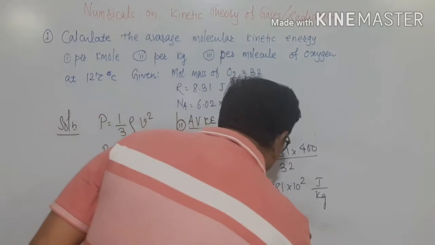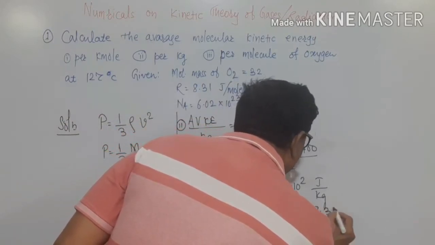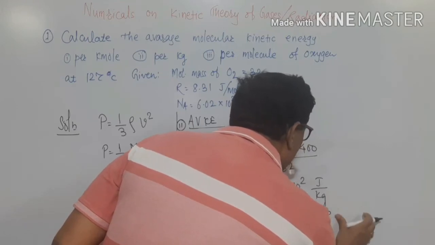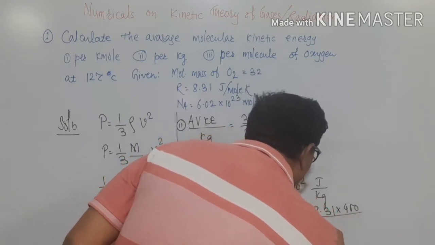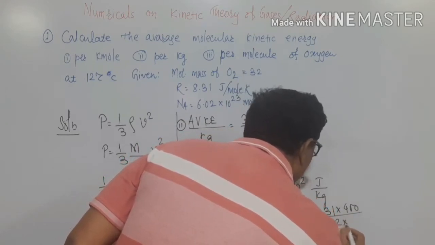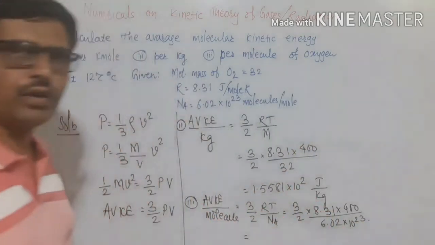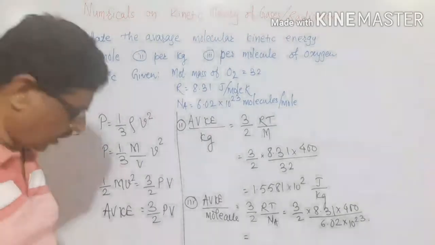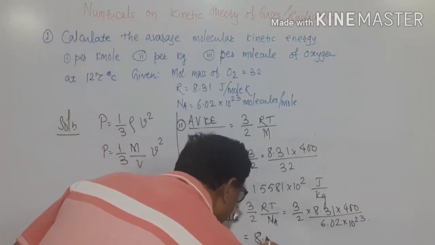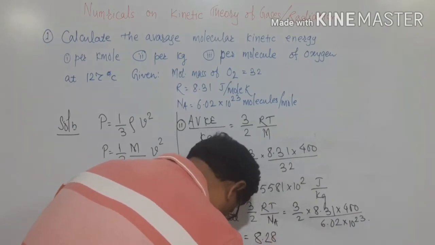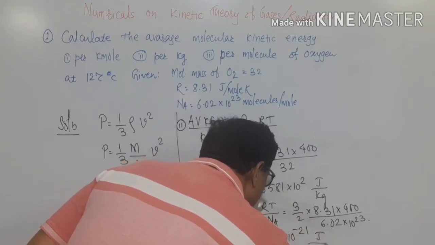So it comes out to be 3 by 2 into 8.31 into 400 divided by 6.02 into 10 to the power of 23, and the total comes out to be equal to 8.28 into 10 to the power of minus 21 joule per molecule.